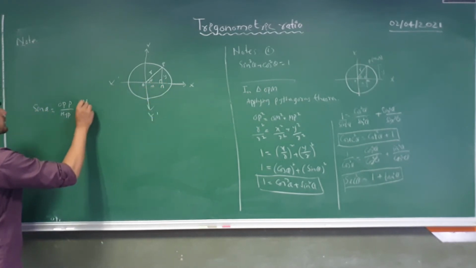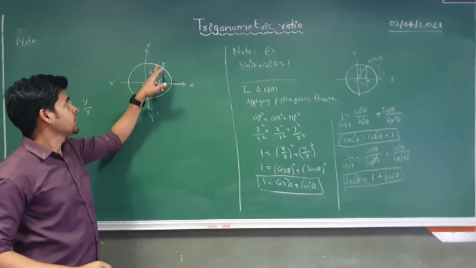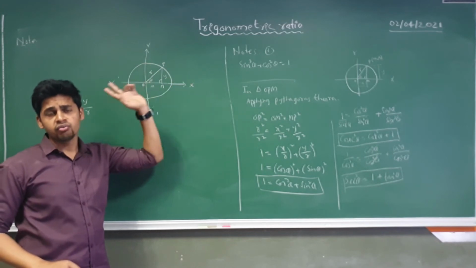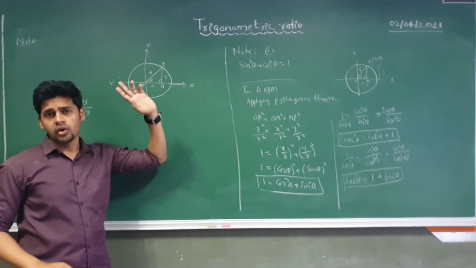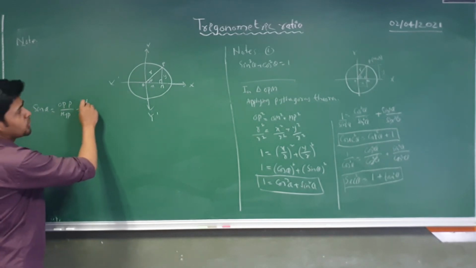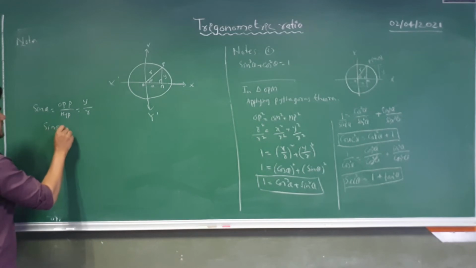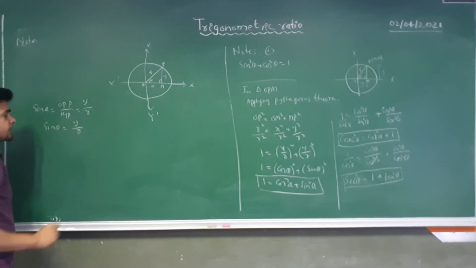So y, and hypotenuse is r, and we know in the first quadrant the x coordinate value and y coordinate value will always be positive. Okay, so we can say y will be positive and x will be positive. So we got sin theta is equal to y by r.